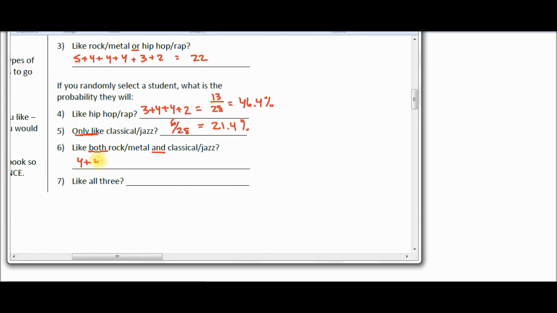So 4 plus 4, that means you have a total of 8 over 28. Well, that's the same as our, actually that was 6 over 28. Did I write a 6 there? Yeah, that's correct. We've got 6. Okay, so 8 over 28. 8 over 28 is 0.286, which is 28.6%. And then how many of them like all 3?